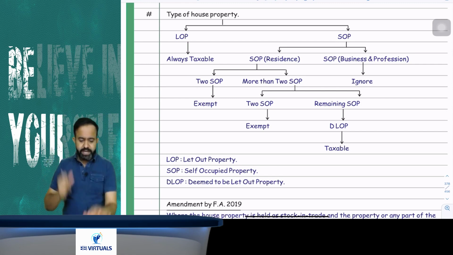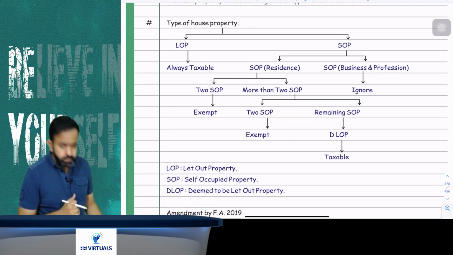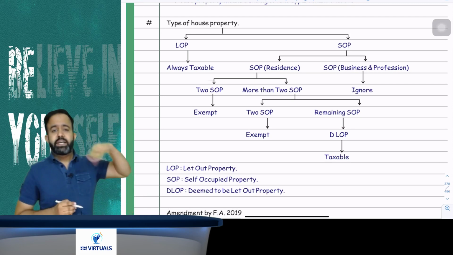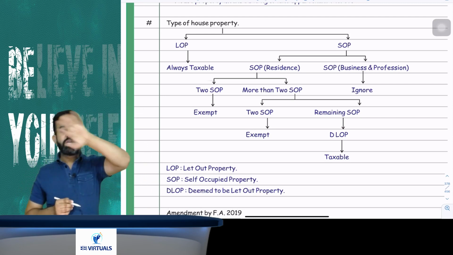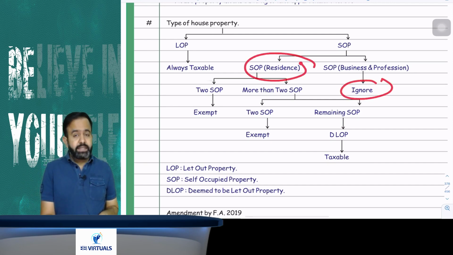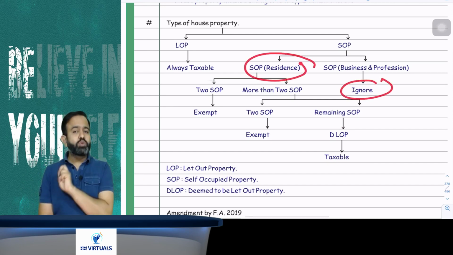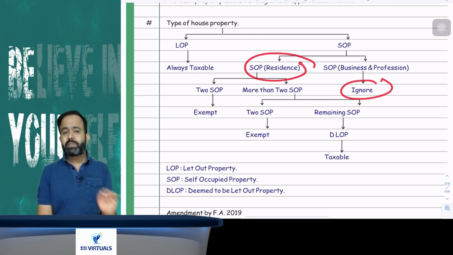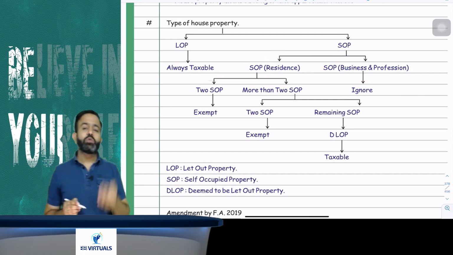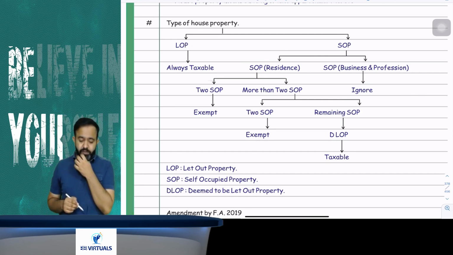So all people, just pay attention. Types of house property: there are two types. One is LOP. LOP means let out property, always taxable. SOP used for business and profession purpose, you have to ignore that. SOP for residence purpose: suppose you are having two SOPs for residence purpose, then both are exempt. Suppose you are having more than two, in that case two are exempt, and the excess over two will be treated as DLOP, and it will be taxable.